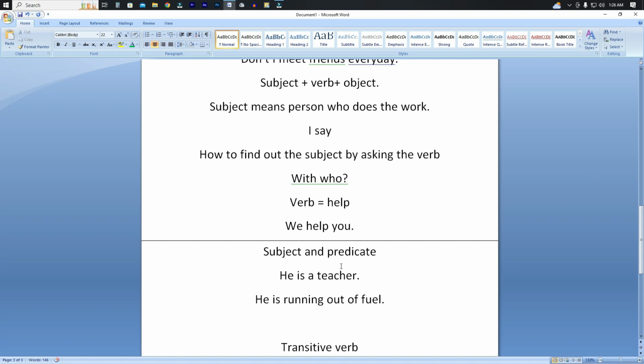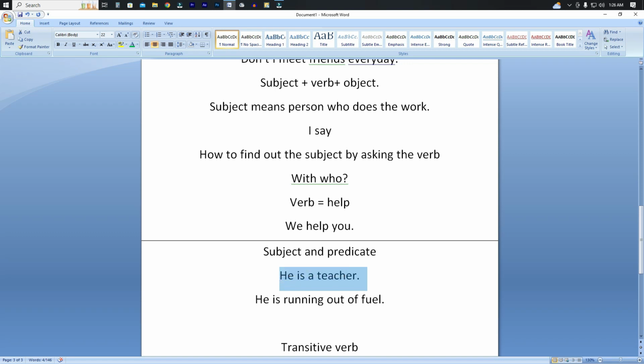So here the subject is "he," and the rest of the sentence is the predicate. "Is a teacher" is the predicate, and here the subject is "he," and "is running out of fuel" is all called the predicate. Okay, so here we can know a lot about the parts of a sentence: a sentence includes two parts. One part is the subject and the rest is the predicate.